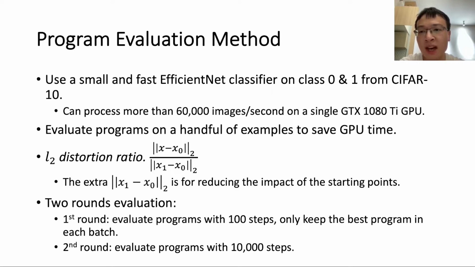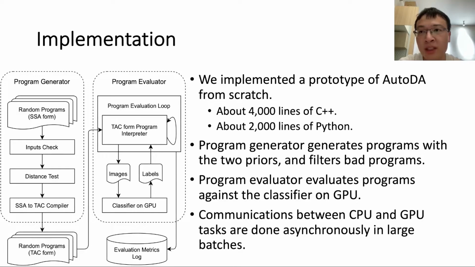Decision-based iterative attacks need to run for numerous steps to work. To reduce computational costs, we first evaluate programs for a small number of steps and only evaluate the best program in each batch for a larger number of steps. We implemented a prototype of AutoDA from scratch. The core functionality of searching for programs is implemented in about 4,000 lines of C++.